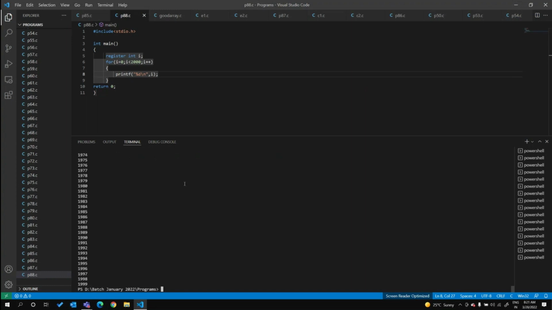Okay, so this way we can use the register storage class. A register storage class variable has no address, so because of that we cannot store its address anywhere. That's it. So write down this program.